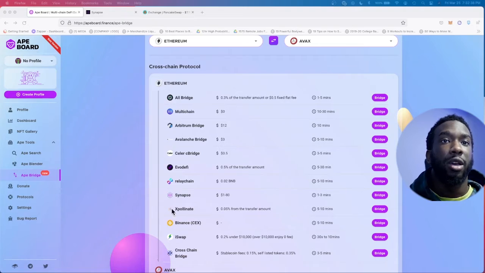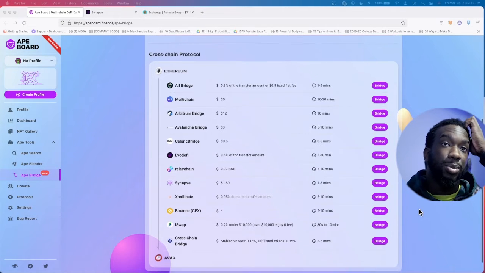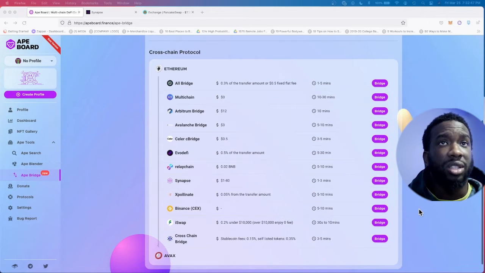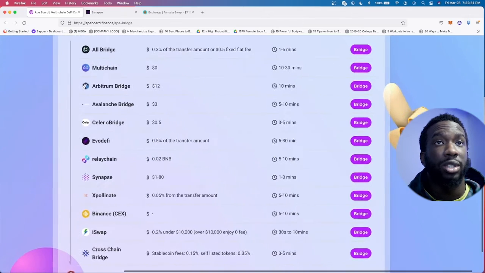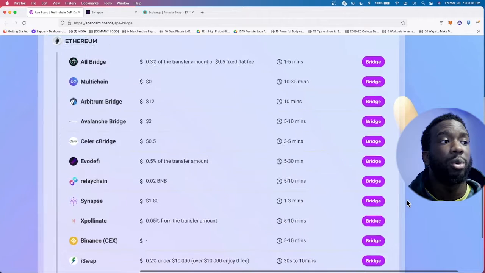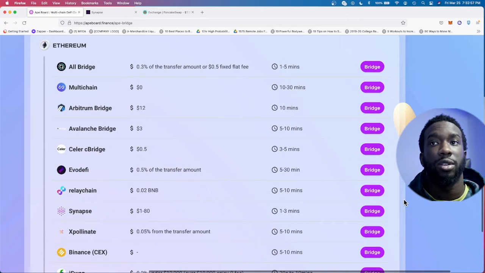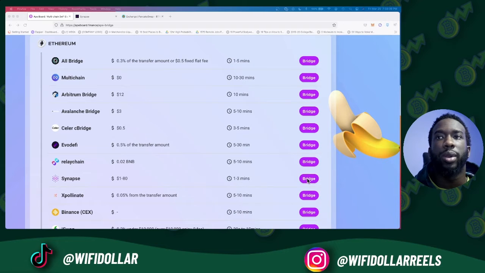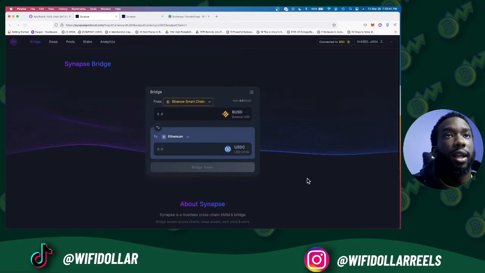So let's say we use Synapse protocol. I like Synapse protocol a lot, so we're going to use that. As you can see here, it shows different cross-chain protocols that you can use. We're going to use Synapse for this tutorial, and we're going to use Multichain. So when you're ready and you want to bridge those assets over, it's going to take you to Synapse protocol after you click bridge right here. So we are going to click bridge. We're going to let that load.